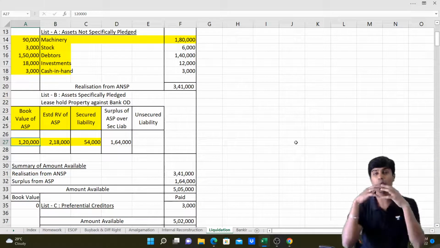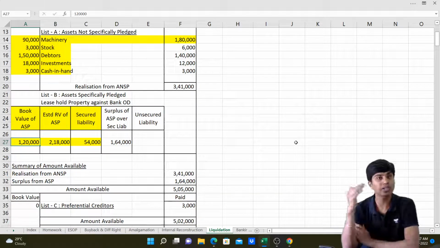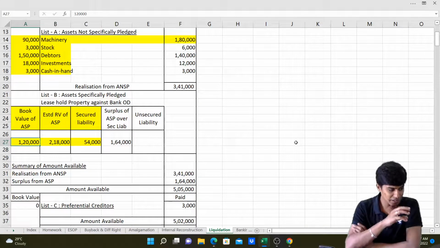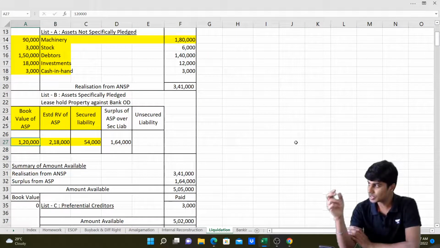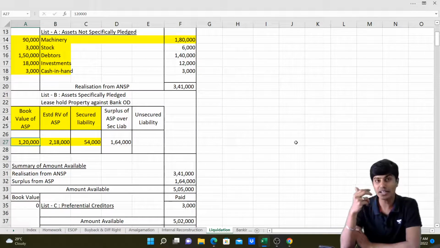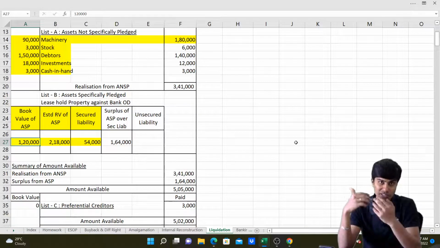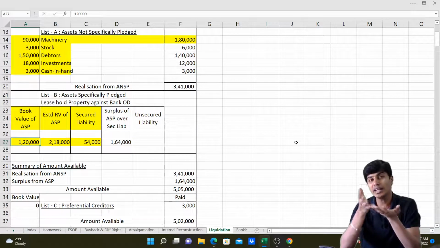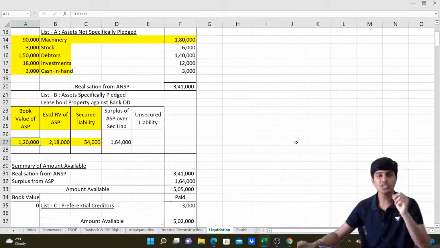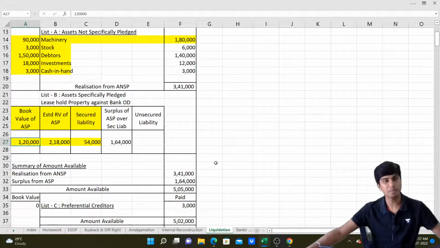We have sold it for a price 98,000 more than its book value. 1,20,000 is book value, 2,18,000 is realizable value. We've sold for 98,000 extra. That 98,000 extra money that we receive will give us more money in hand to pay our shareholders. So this will go on for surplus for us.